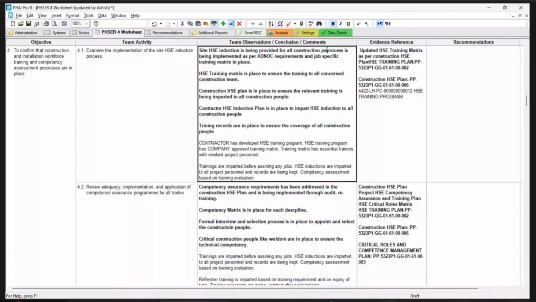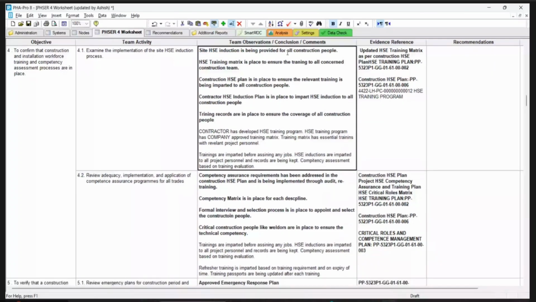And then we have a HSE training matrix is in place to ensure the training to all concerned construction team. And HSE plan is there to ensure the training is being imparted to all construction people. HSE induction plan is in place to impart HSE induction to all construction people. And training records are being kept.